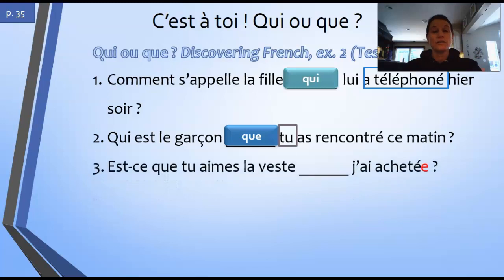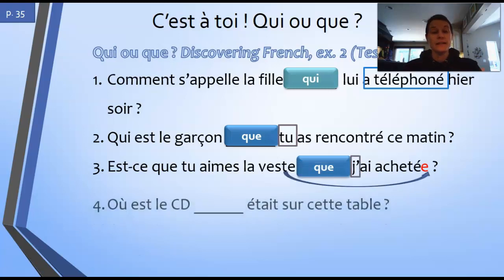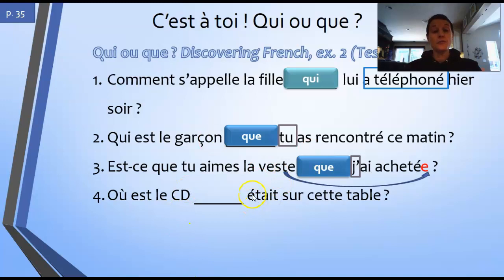Numéro 3, you have a subject, and you also see that you have something that is in agreement, so you know it's a direct object, so you're going to use que. Next, you have a verb right after the blank. So you know that you're going to have a subject, so you're going to be using qui.